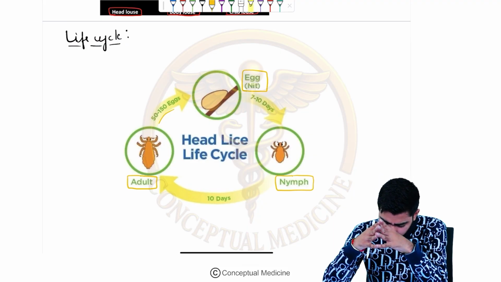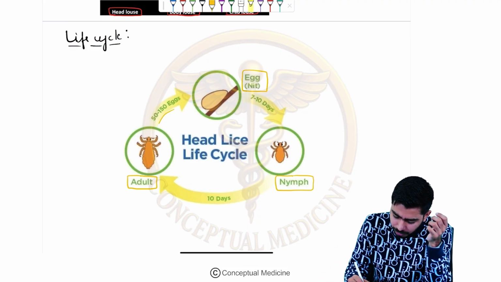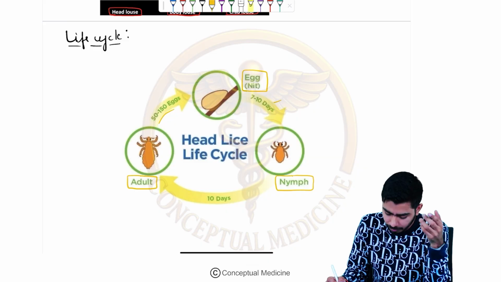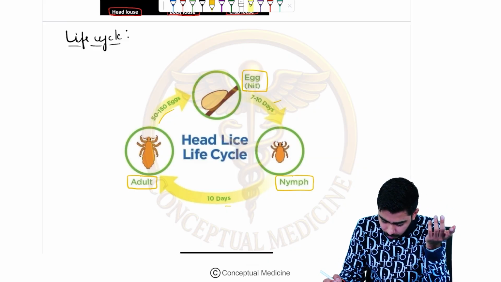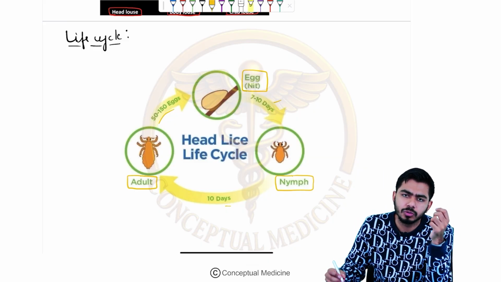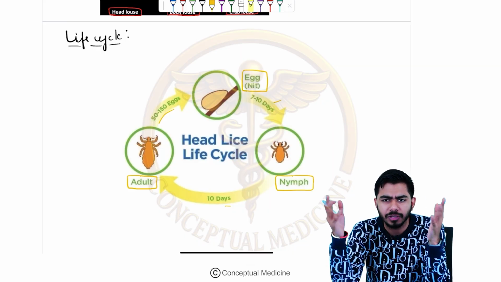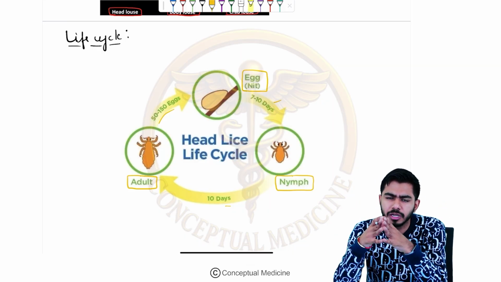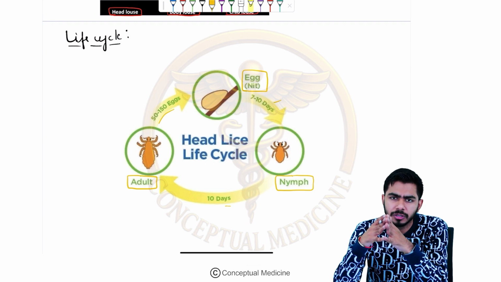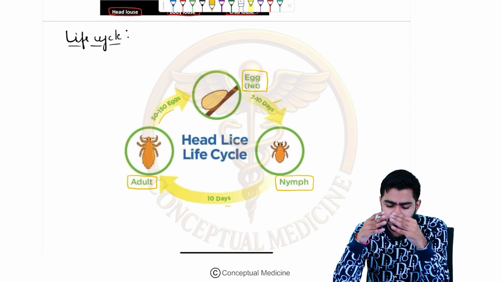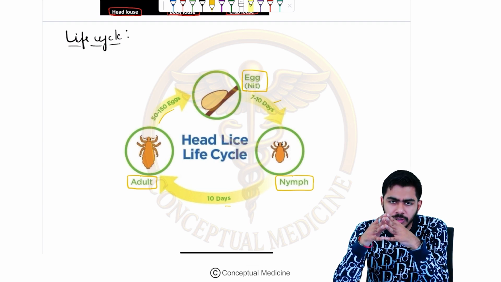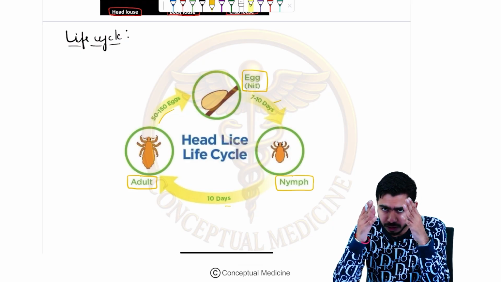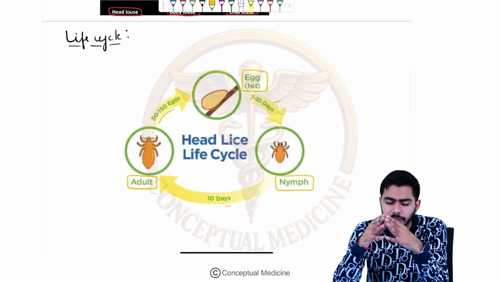As you can see over here, in just a matter of 7 to 10 days, they convert into the nymph. In 10 more days, they convert into the adult, right? So they do not need a very long life cycle. Generally they have a shorter life cycle compared to other kinds of insects or other species, right? So louse generally do not have a very long span of life.